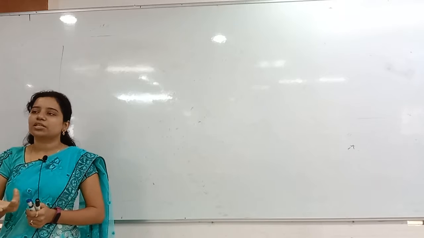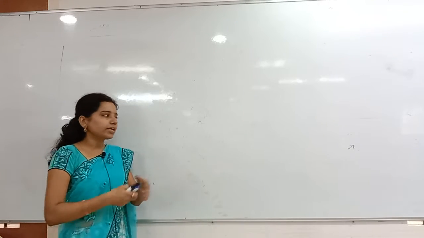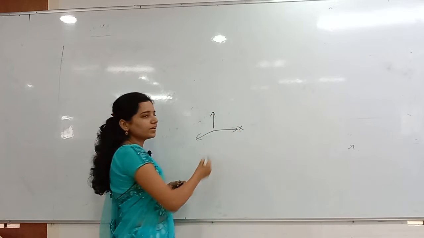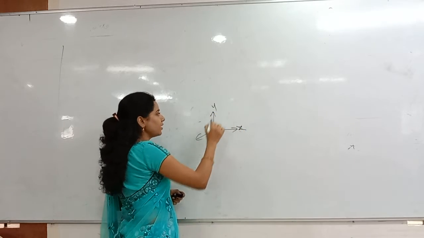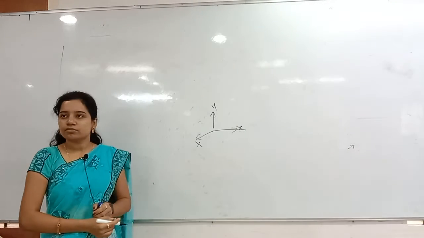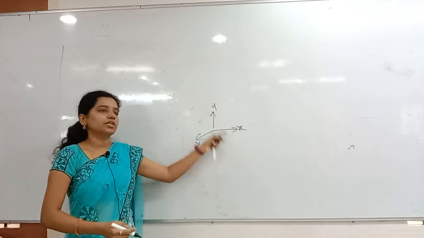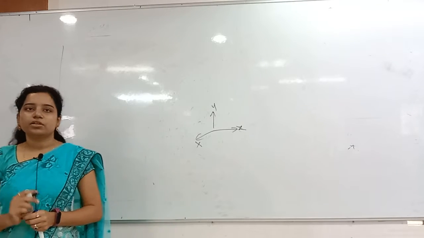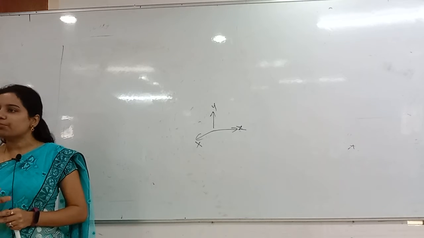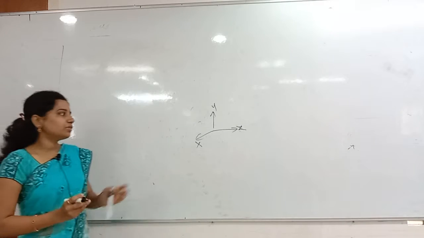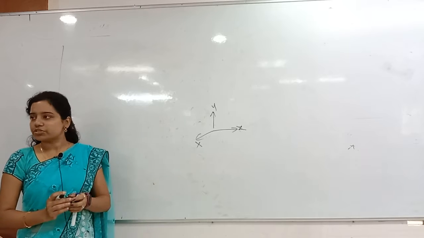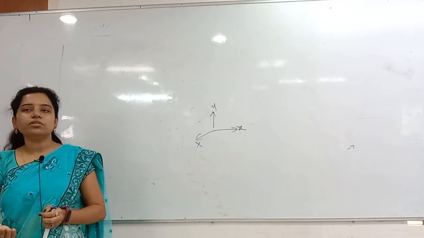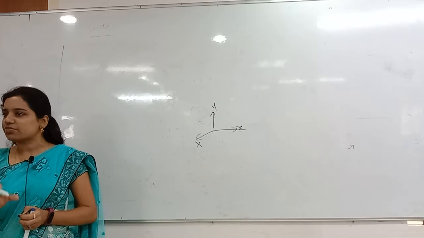So the coordinate system might be anything. I said already, you can take x, y, z, not only in these directions. This cannot always be x. This can be z also, this can be y also, this can be x also. You can change the coordinate system according to your requirement, but always the three should be perpendicular to each other. X, y and z should always be perpendicular to each other, and then you can consider them according to your wish. So frame of reference means the coordinate system from where we will observe the objects. That's it. That is the frame of reference.